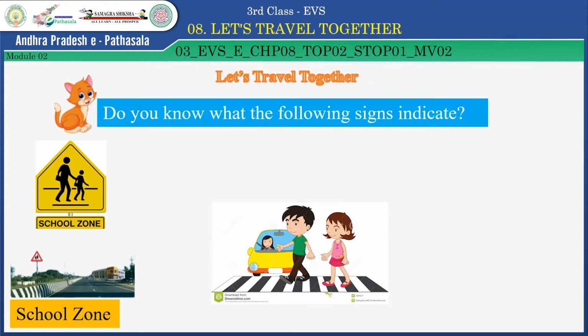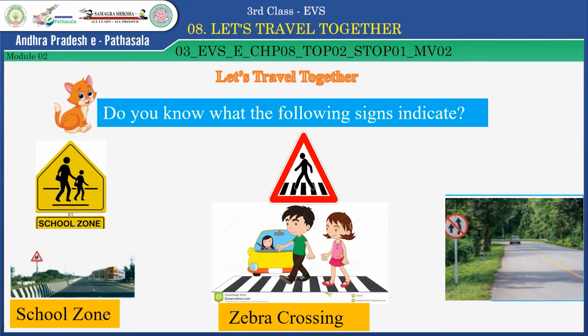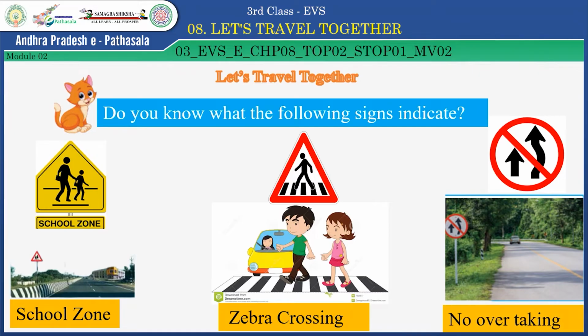What does it indicate? Yes, it indicates zebra crossing. Okay. Now look at the next one. What does it indicate, children? Yes, it is no overtaking signboard. Okay, children. Now let's see some more signboards.